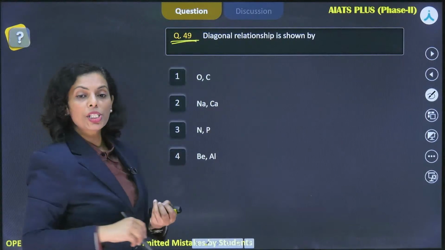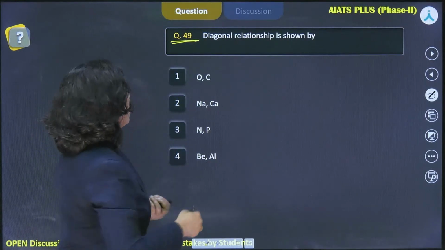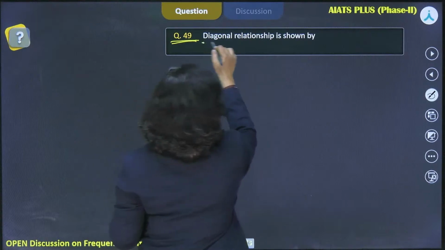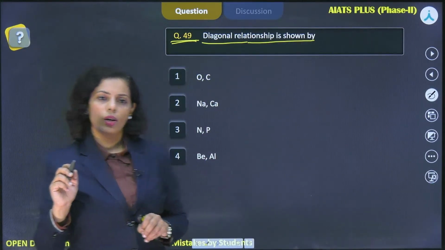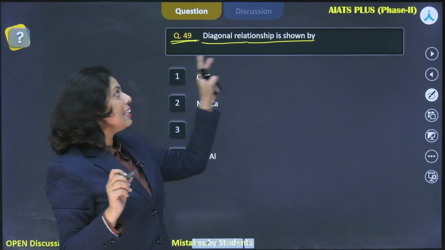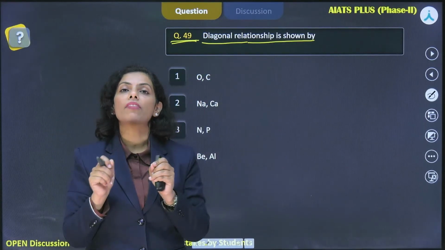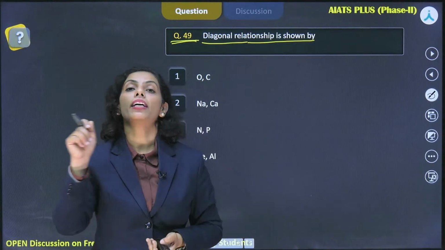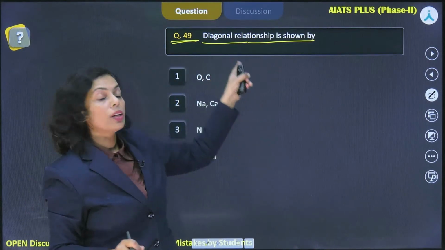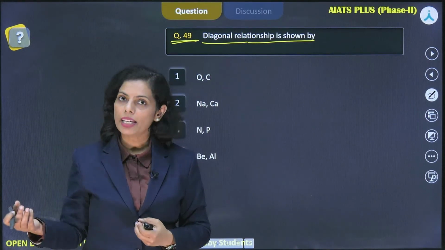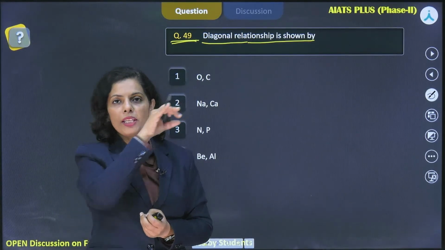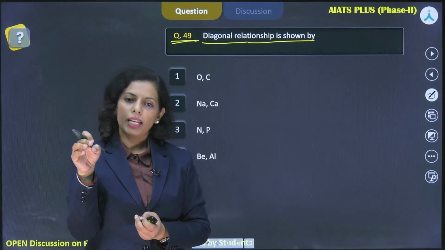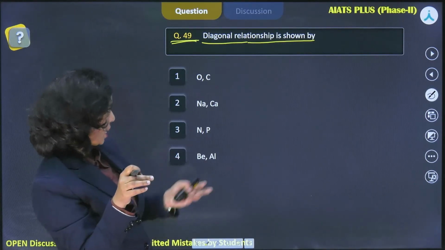Now, question number 49. Okay? Once again, a very simple question. Diagonal relationship is shown by. Okay, good. Diagonal relationship. If you have studied the periodic table, then you know what this diagonal relationship is. In the periodic table, if you just look at groups, periods 2 and 3, and beryllium and aluminium. Yes, it is given here.